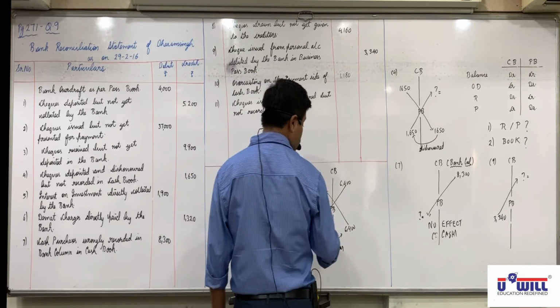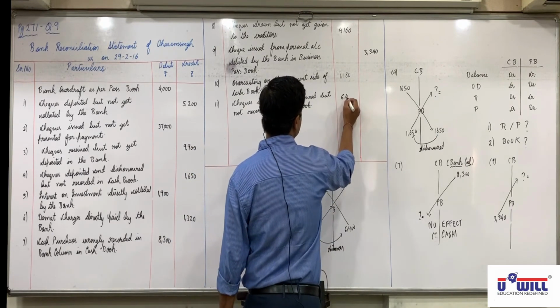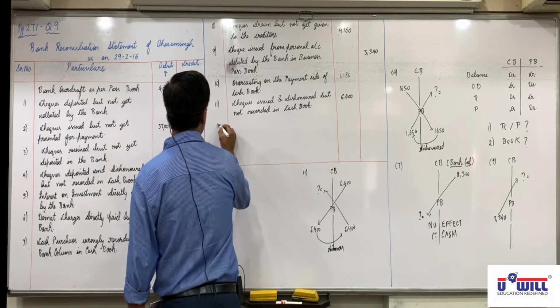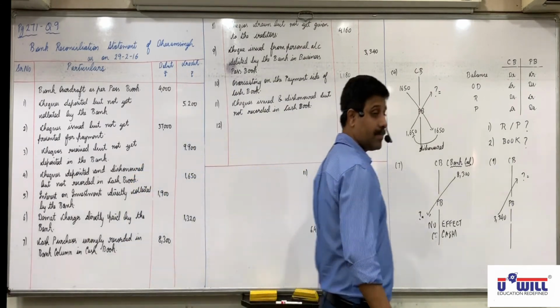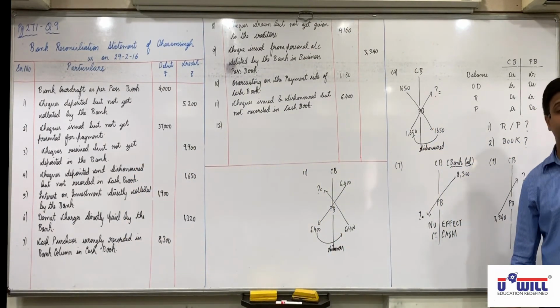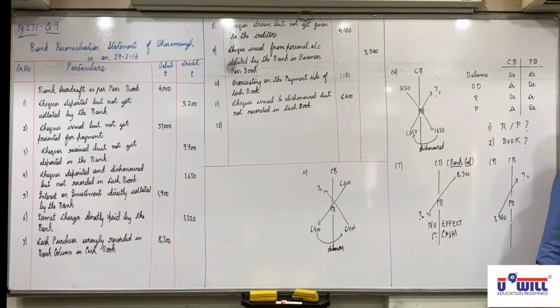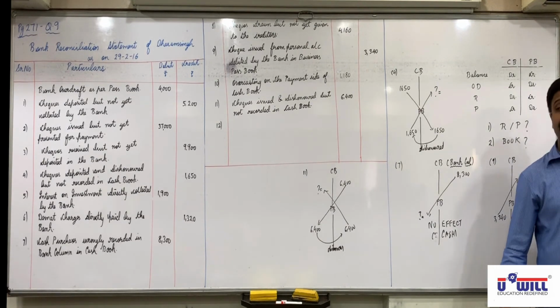So 6400 is credited in passbook but not debited in cash book, so debit in DRS. Any doubts in this? Raise your hand if still writing it.